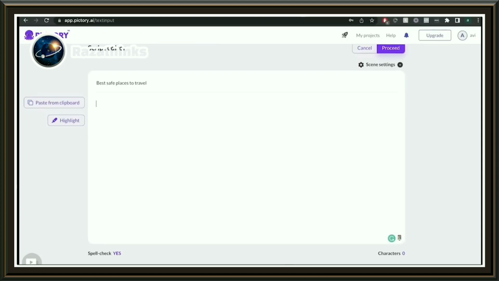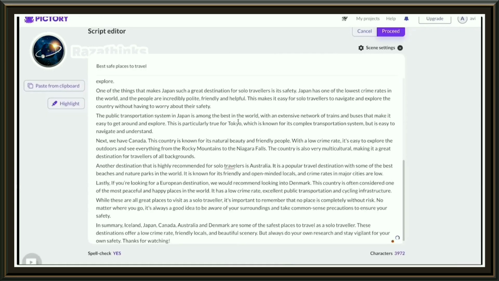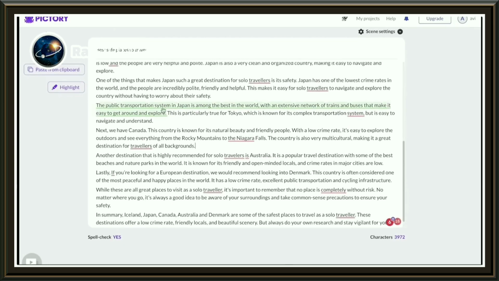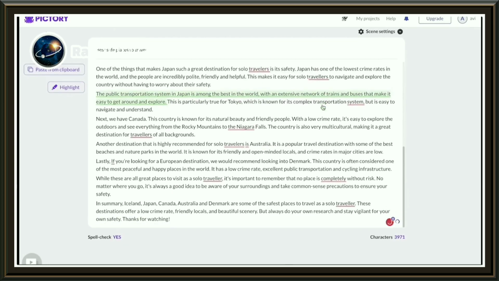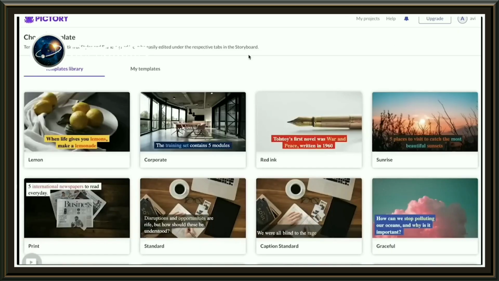Next, here is where you'll paste the full script for your YouTube video. So I've gone ahead and entered the script onto a Google Doc. So I'm going to copy this over and paste it onto Pictory. This way, it'll show us the amount of characters. And we can also do a spell check as well. Once you've pasted your script, you can then proceed to the next step, which is selecting your video style.